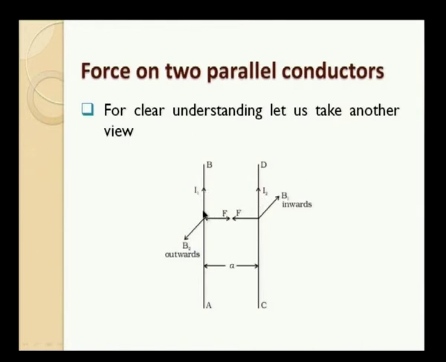Now, around this I1 there will be a magnetic field which is circular around it. That concept we have already learnt in the previous lectures. And similarly, around this conductor CD there will also be a magnetic field. It will produce its own magnetic field, circular around it. Now, let us forget about the magnetic field produced by CD and take the magnetic field produced only by AB. In its magnetic field, the second conductor is placed. Let us take only that case.